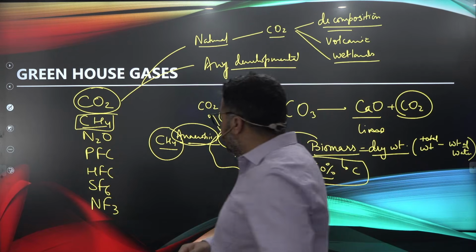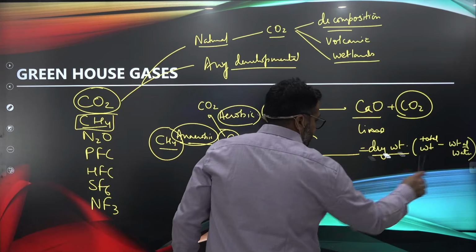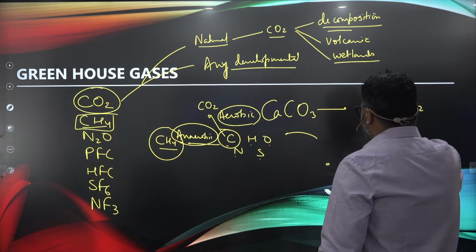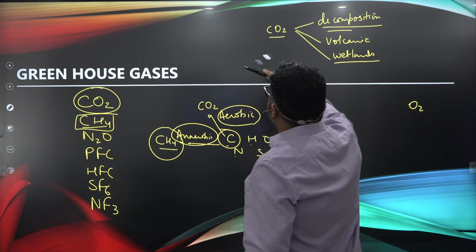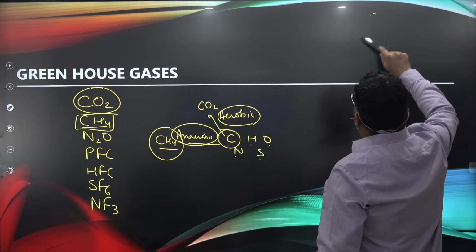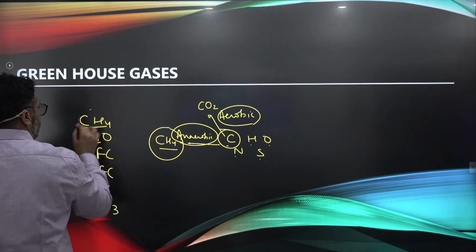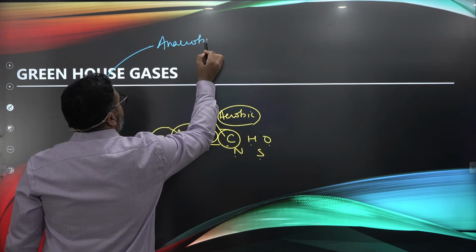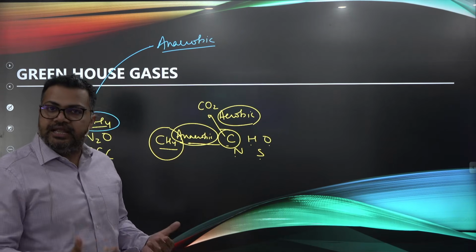So guys, you will notice most of the methane emissions happening wherever there is anaerobic decomposition. If there is any possibility of anaerobic decomposition, then methane emission is likely to be there.